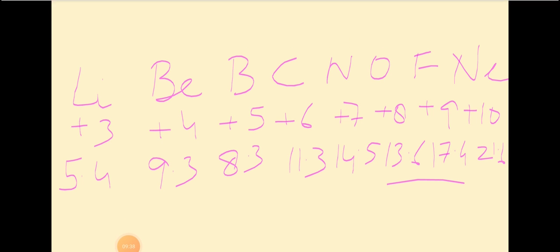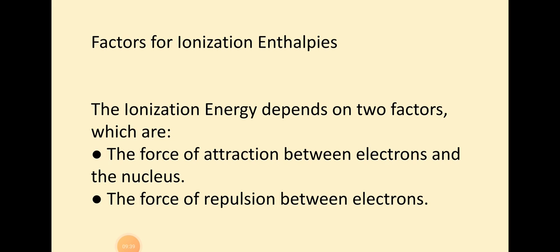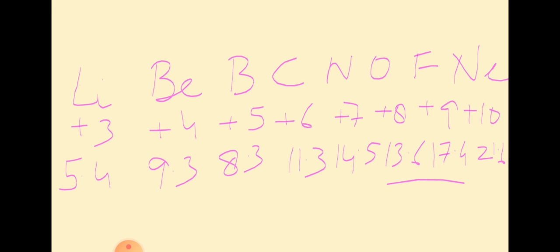Next factor is the extent to which the most loosely bound electron penetrates the cloud of electronic charge compressed by the inner electronic shells. Let's move on to this: for a given value of n, the degree of penetration of electrons will increase in the order. Just see only the order. In detail you will study in your higher classes.